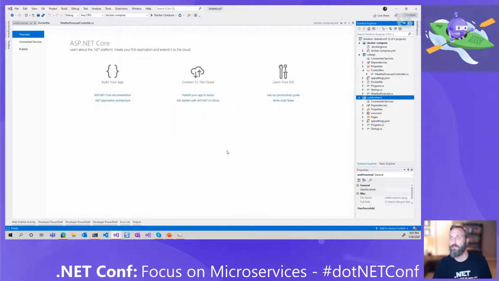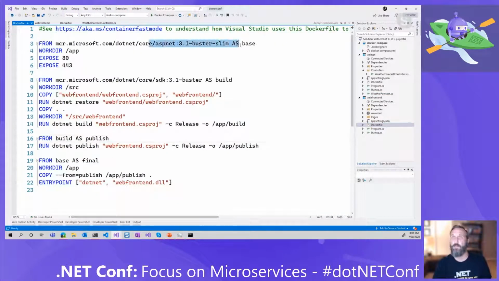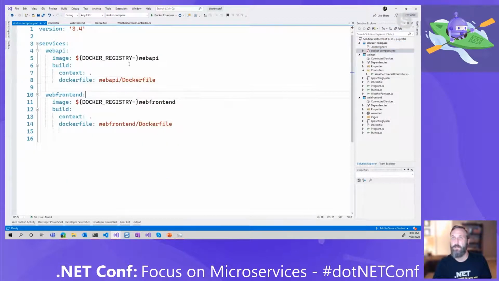And choose Linux. And for my web front end application, it adds that Dockerfile for me. There's my Buster Slim Debian-based image. And it adds that Docker Compose project. If I go to my Docker Compose, there was my web API project that I was speaking to earlier while you're looking at my beautiful slide. And now it's also added that web front end project for me in my Docker Compose file.